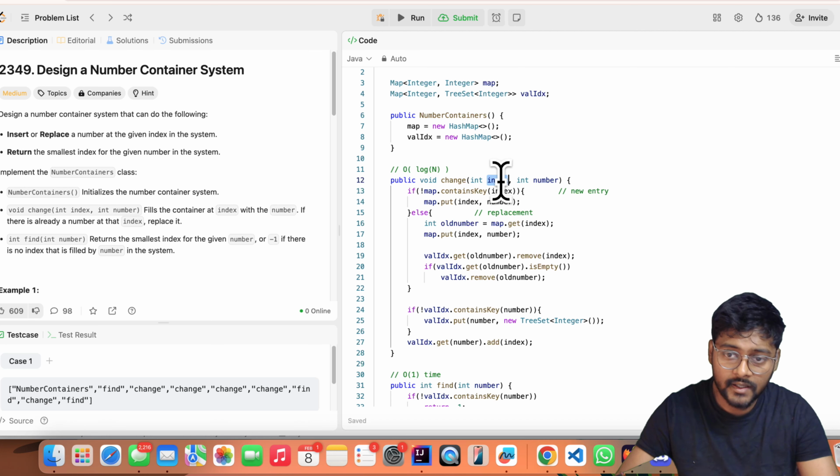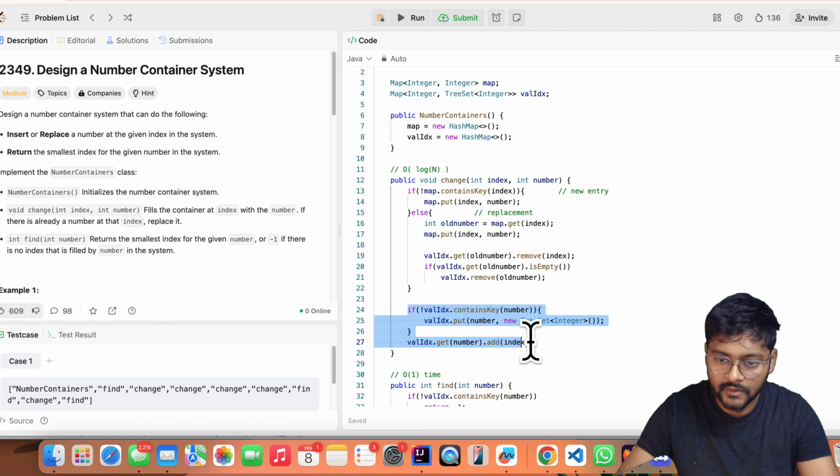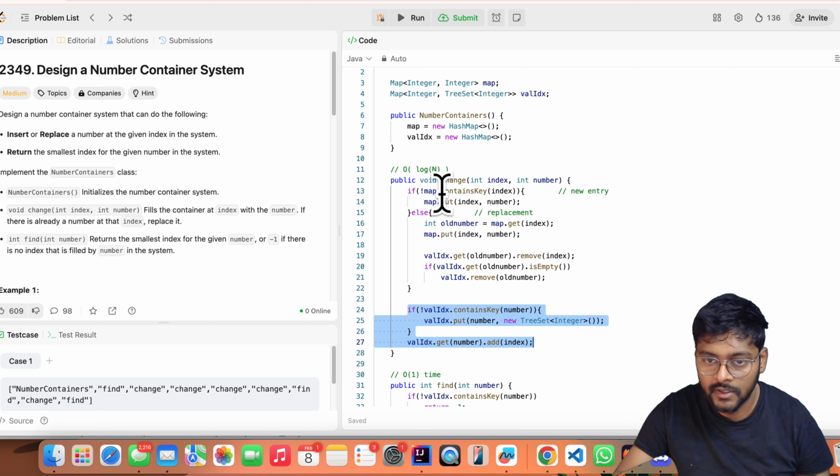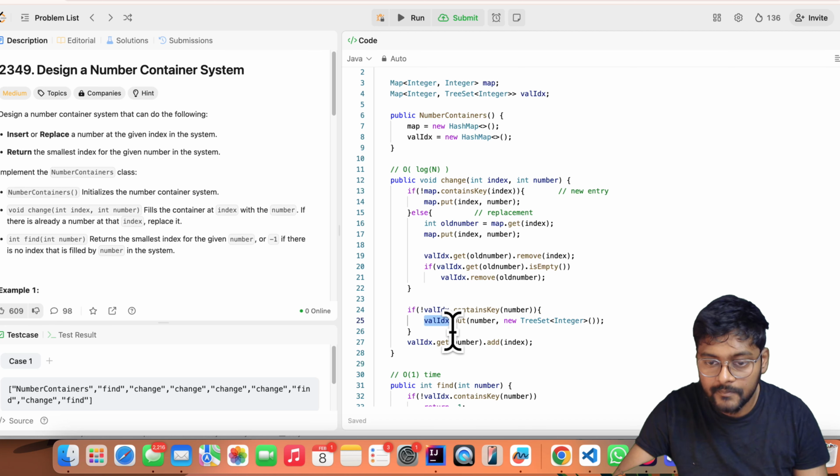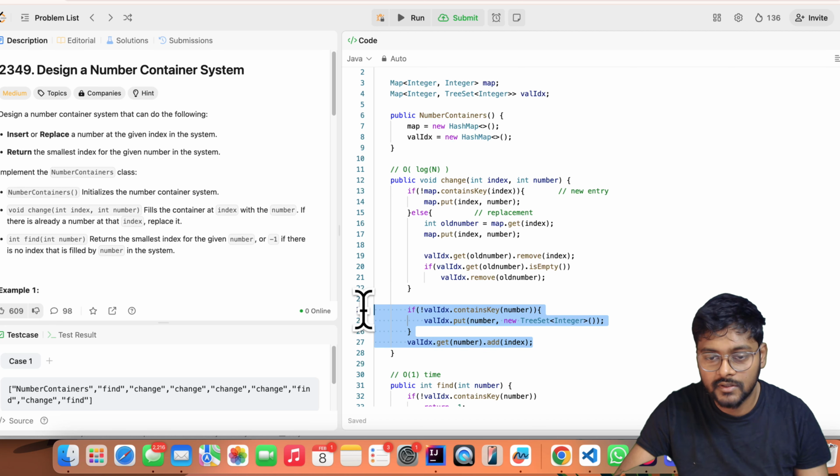If the value is not present at that index, just put the value, and put the value in the value index map as well. Putting a value means map.put(index, number), and putting a value in the value index map means if it is not initialized, just initialize a new TreeSet and add that value. Adding the value in the TreeSet is common, so I have kept it outside of the condition.